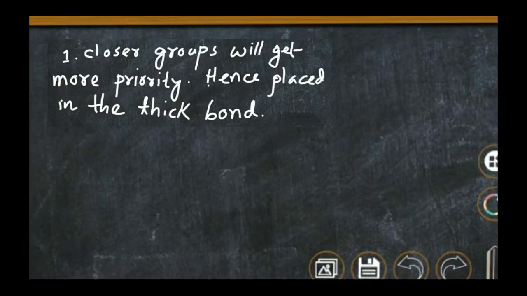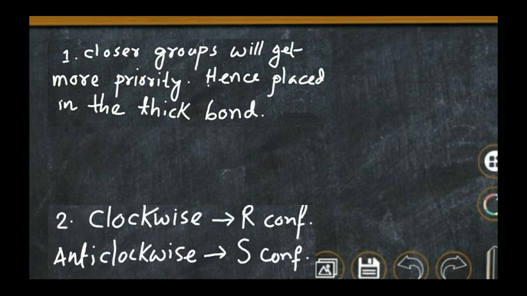So guys, there are a few rules we have to remember. The first rule is that closer groups will get more priority, hence they are placed on the thick bond. When I work through the example given in the question, you will understand this point in a far better manner. The second point is that clockwise rotation gives the R configuration and anti-clockwise rotation gives the S configuration, which we already know.